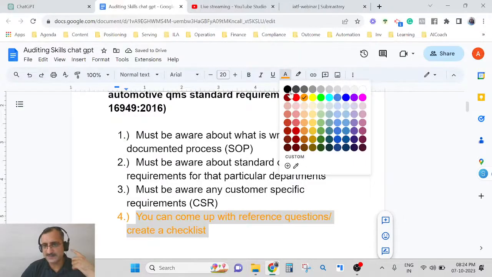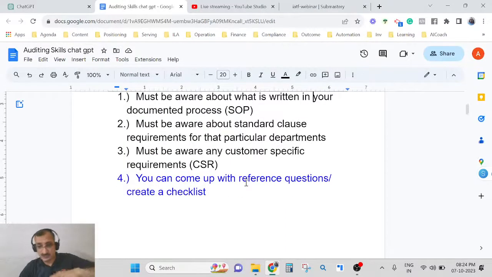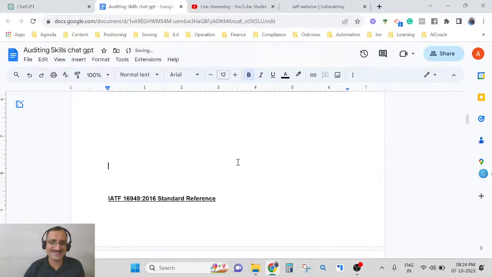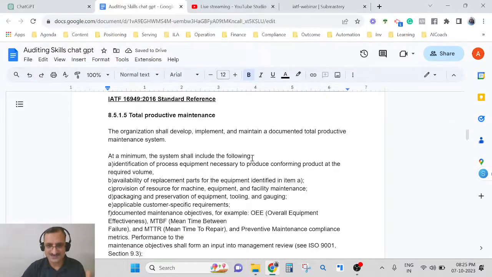So there are two ways. What are those two ways? The first way is that you study each clause, you read a clause, and then come up with a question. So let's do both ways: with technology, without technology, with AI, without AI. Let's say that without artificial intelligence, we are doing this manually.